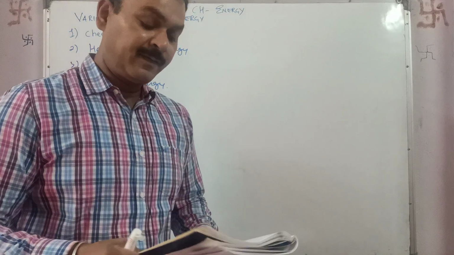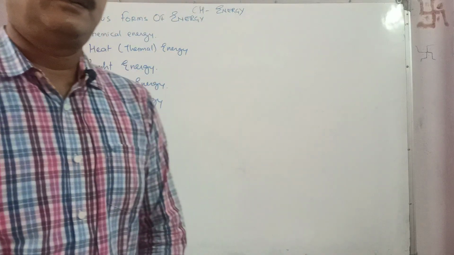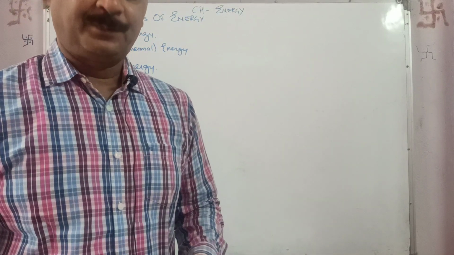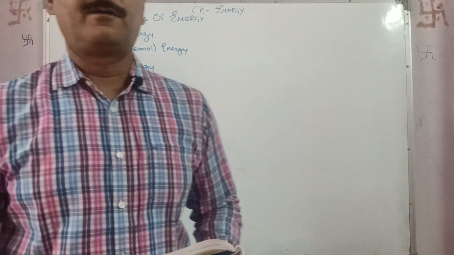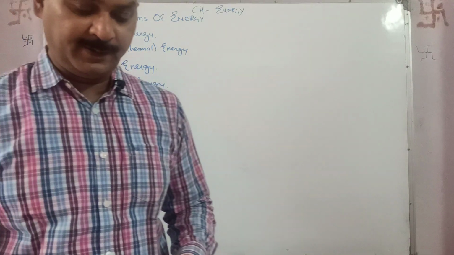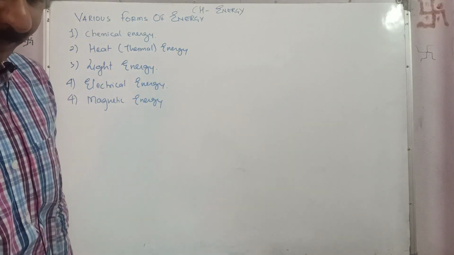A magnet attracts iron filings or iron pins towards it. There are certain substances which are capable of attracting the ferromagnetic substances towards themselves. They are called magnets. So the energy possessed by a magnet is called the magnetic energy.